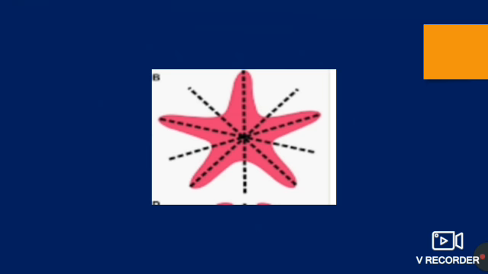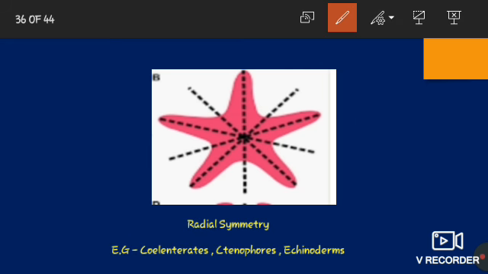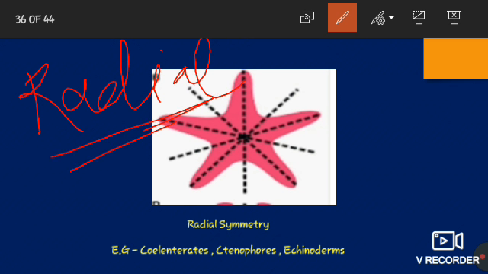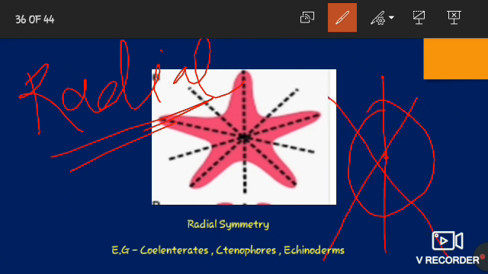Next one, radial symmetry. The definition is that when any plane passing through the central axis, any plane, divides the body of the organism into two identical halves, I repeat, two identical halves, that symmetry is known as radial symmetry. And the animals will be known as radial symmetrical animals.